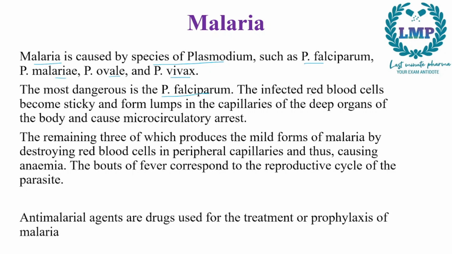Because the infected red blood cells become sticky and form lumps in the capillaries of the deep organs of the body and cause microcirculatory arrest. The remaining three, that is Plasmodium malariae, Plasmodium ovale and Plasmodium vivax, produce mild forms of malaria by destroying RBCs in the peripheral capillaries and thus causing anemia. There are also bouts of fever which correspond to the reproductive cycle of the parasite. Now, antimalarial agents are the drugs used for the treatment or prophylaxis of malaria.